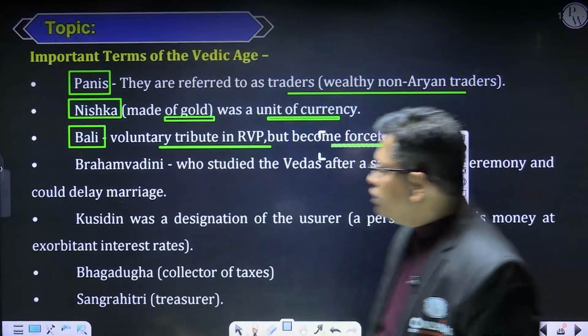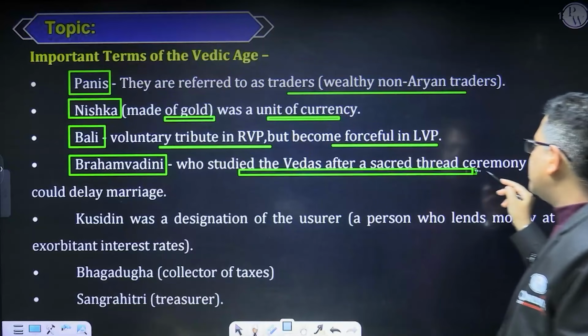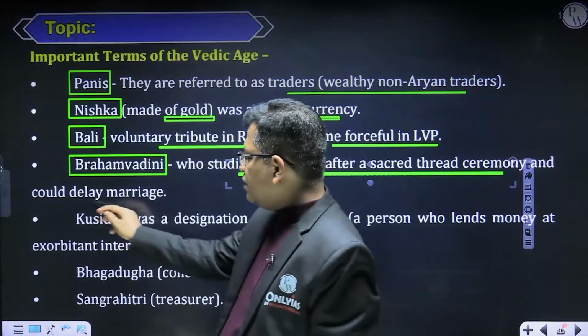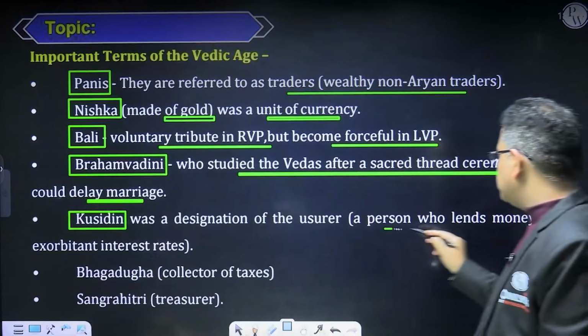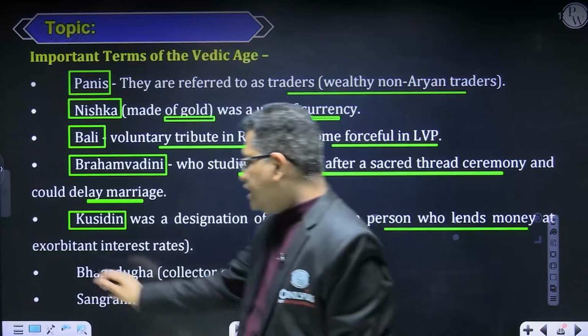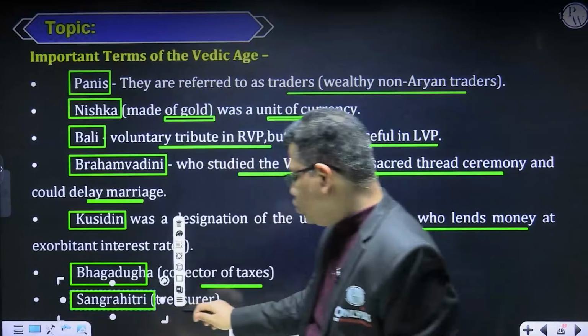Now there is a term called Brahmavadini, who studied the Vedas after a sacred thread ceremony. So they are the scholar women, and they delayed marriages. Then there is Kushidin. It is the term used for a person who lends money at exorbitant interest rates, right? Then there is Bhagdugd. This is the collector of the taxes. Sangrihita is what is called the treasurer.